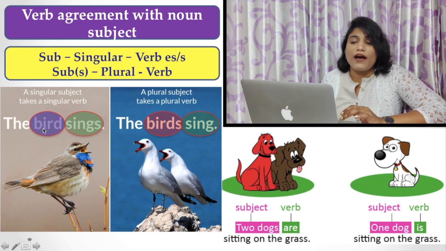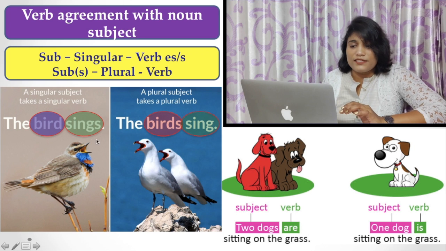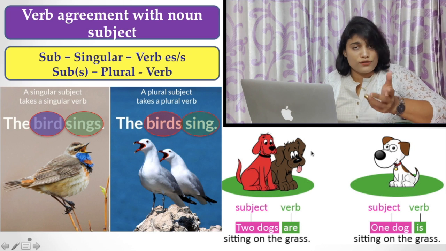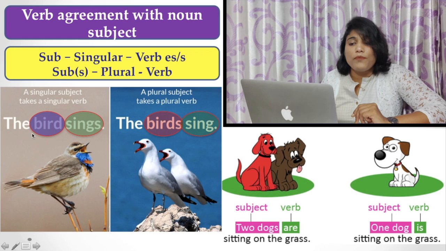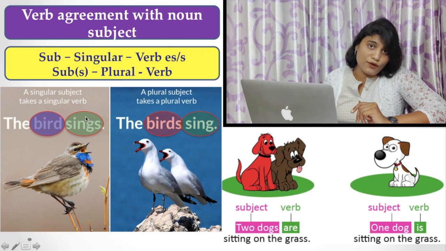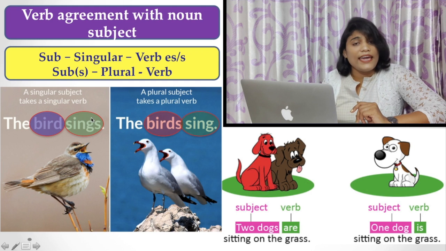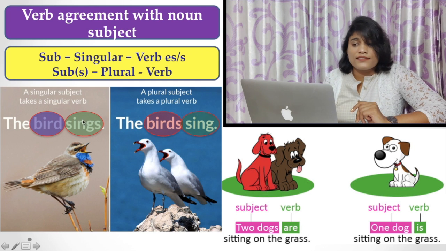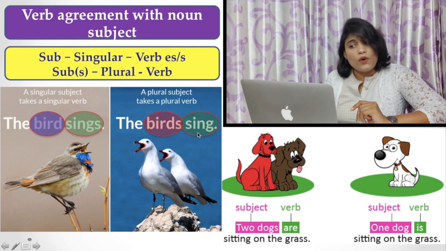Here, you find four pictures. Two are the same and the other two are also the same. Here, the bird sings. Here, a single bird. So the bird is singular in number and the verb is a singular one with the s ending, sings. Here, the birds sing. Why? Because here there are two birds, plural in number, so the verb must be plural.